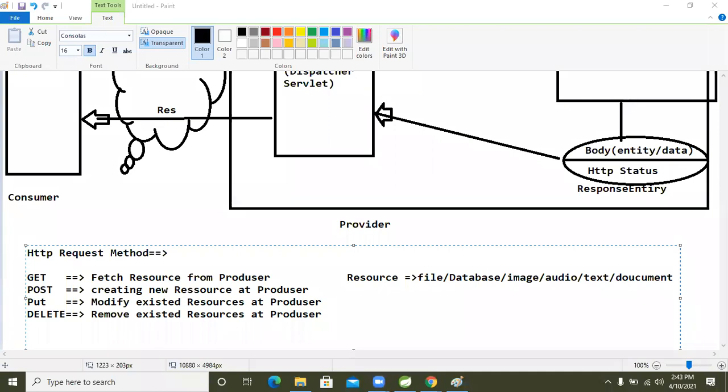Sorry guys, network issue is there. Because of that, I got this. Okay, now everything is fine. Use the chat box, guys.